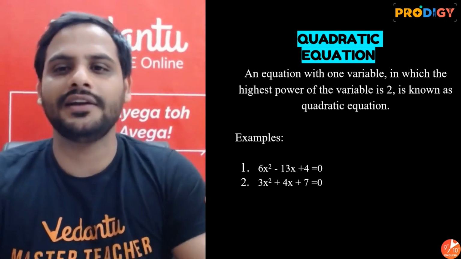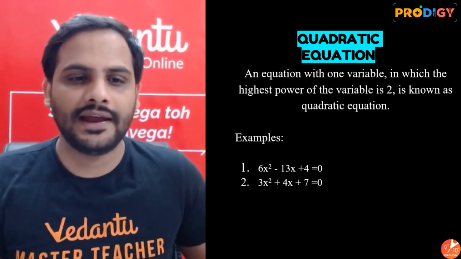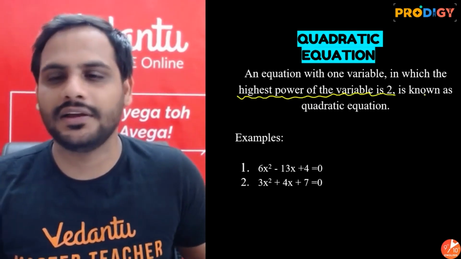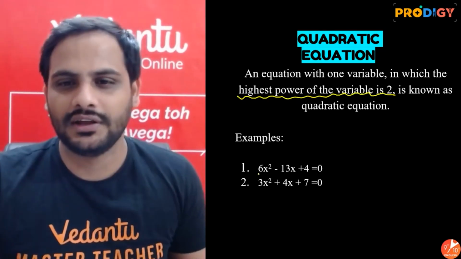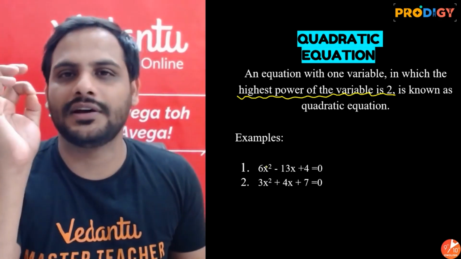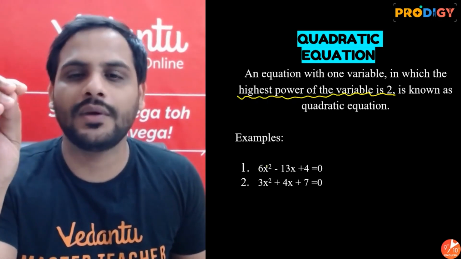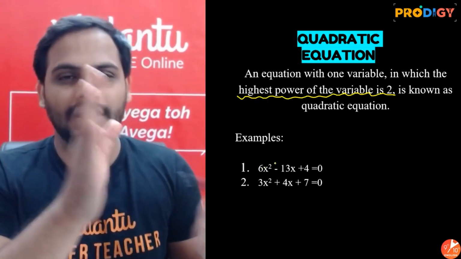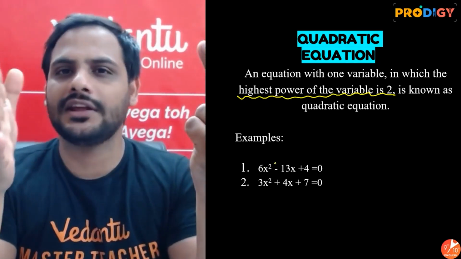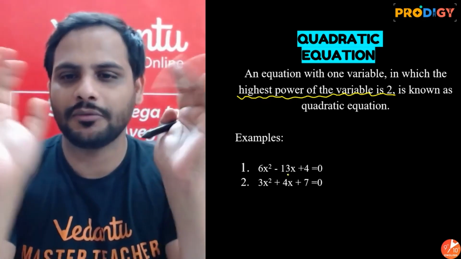All right, so a quadratic equation is an equation with one variable and degree 2, that means the highest power of the variable is 2. That is the most important thing. In a quadratic equation, the x square term has the highest power of the variable. If 2 is the highest power, then the variable can either have power 1, so x, or power 0, so a constant number.